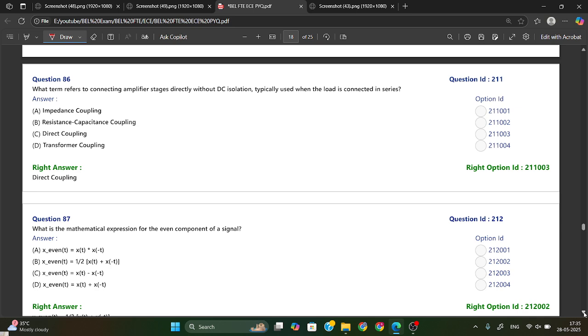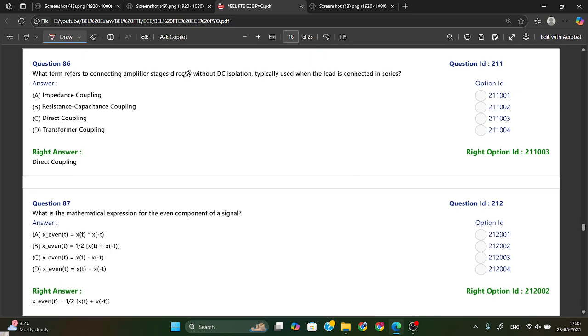What term refers to connecting amplifier stages directly without DC isolation? Typically used when the load is connected in series. Okay, so when load is connected in series and without DC isolation, so this is nothing but direct coupling. Okay.